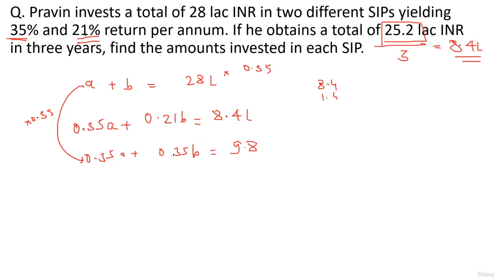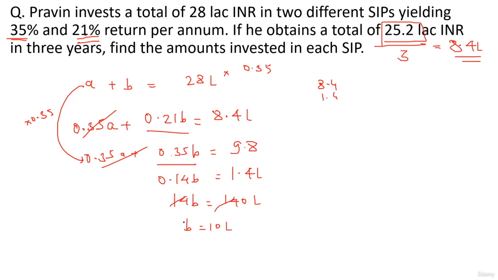When you subtract, 0.35 minus 0.21 will give you 0.14b. 0.35a, 0.35a will cancel. And this will be equal to 9.8 minus 8.4, which will be 1.4 lakh. Right? So 0.14b is 1.4 lakh. That tells you what? That tells you 14b will be equal to 140 lakh, cancelling out 14, the value of B is 10 lakhs.